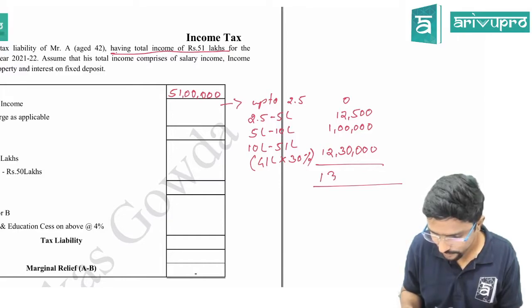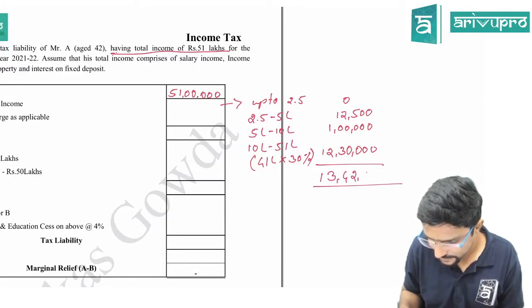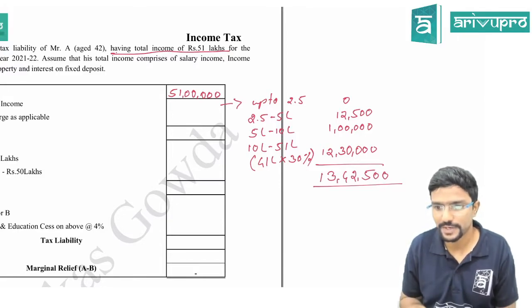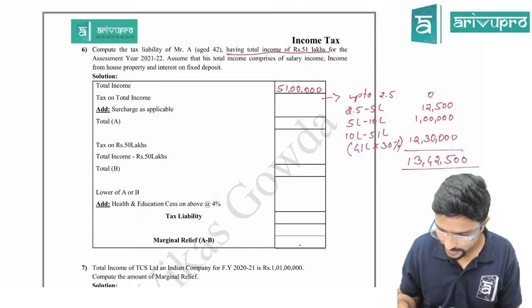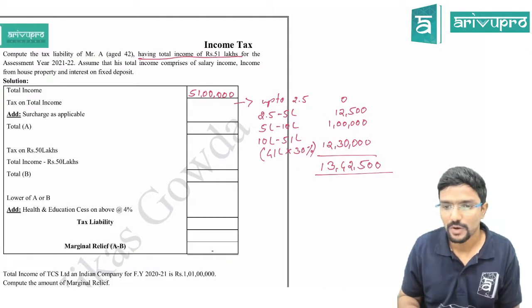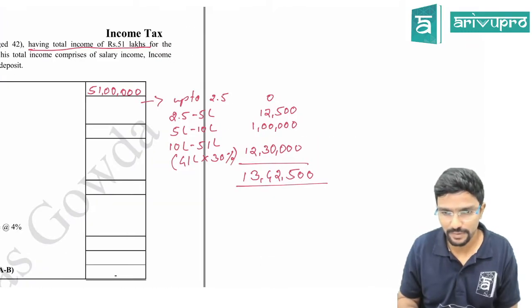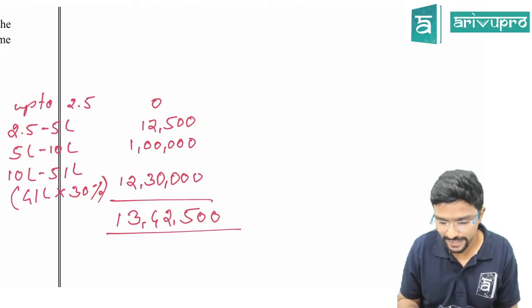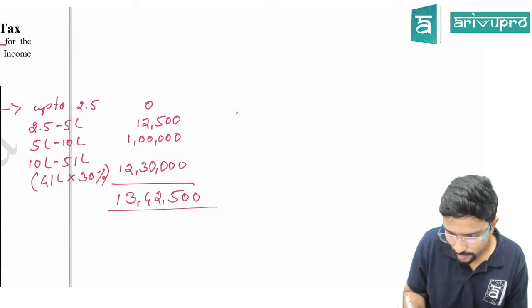13 lakh 42,500. Leave it. 1,342,500. Is it so? Fine. Hope everyone has understood. If you want me to do it directly, and if you ask me, sir, how can I calculate directly? Simple.